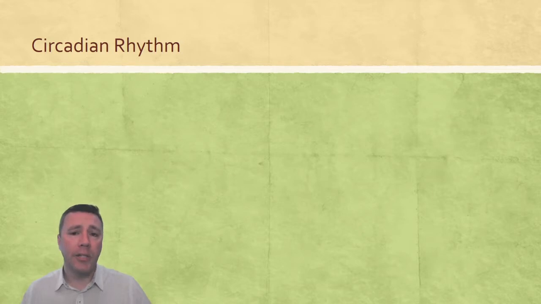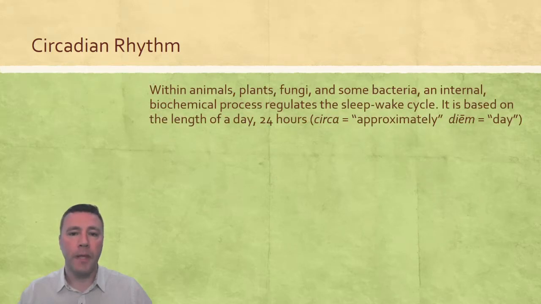The annual year-long changes that are associated with seasonal changes are not the only ones that affect organisms' physiology and behavior. Another cycle, called the circadian rhythm, is based on a 24-hour process rather than a year-long process. The term circadian comes from the Latin for circa, meaning approximately, and diem, meaning day. So approximately every 24 hours, animals, plants, and even fungi and bacteria go through physiological changes that regulate their metabolism. For animals, it also helps to regulate our sleep and wake cycles.